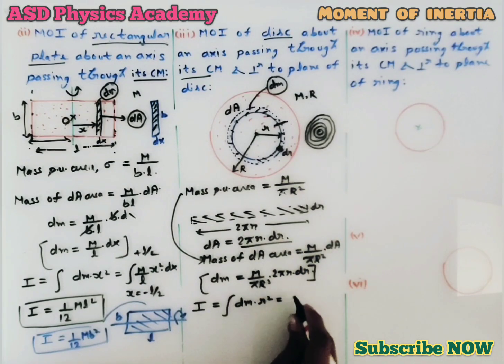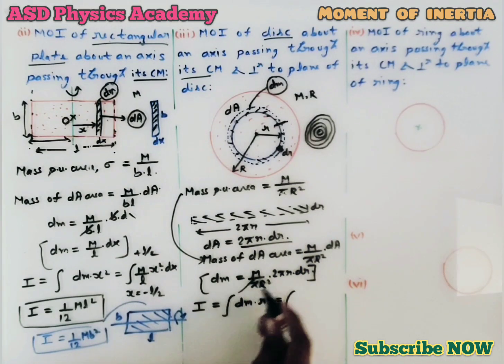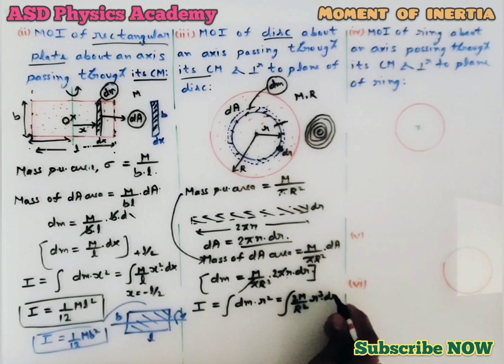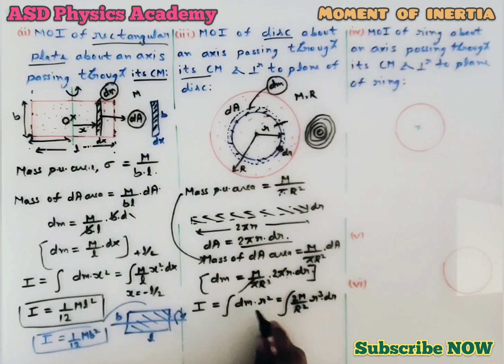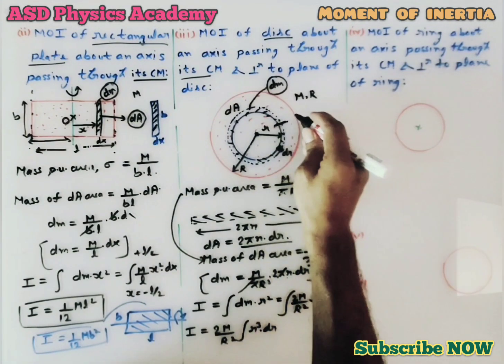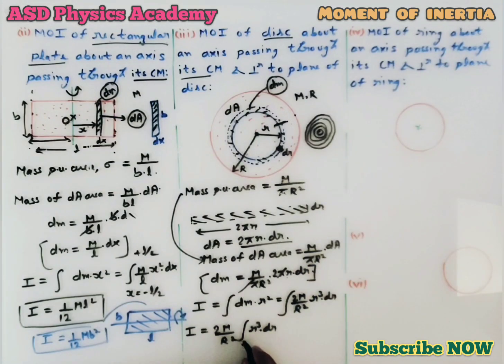So here we will put the value of dm. We know that if we cancel out, this pi will be cancelled out. That means 2m by R square, r dr, and here r square, that means r cube dr. Now this 2m by R square is constant, that will come outside. I equal to 2m by R square integration r cube dr. Now limits. The first ring starts from the center and the last ring at the circumference. That means limits will be r equal to 0 to capital R.